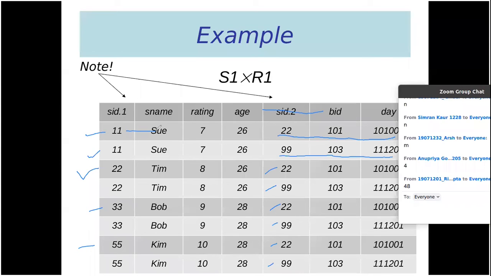Who is writing 48? 3, again wrong. 64, how come?